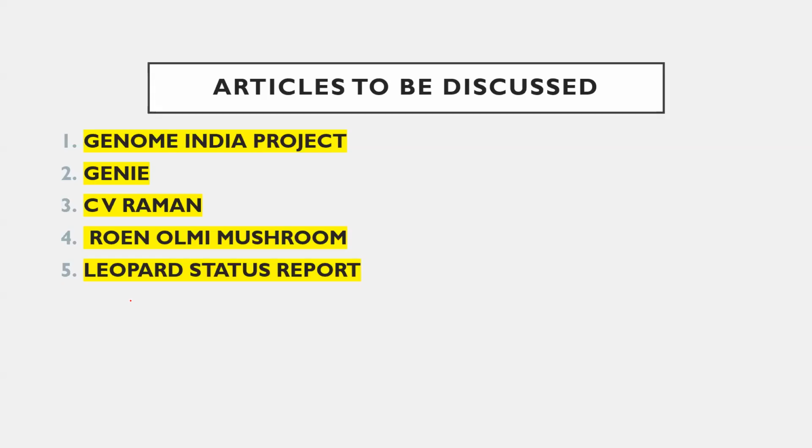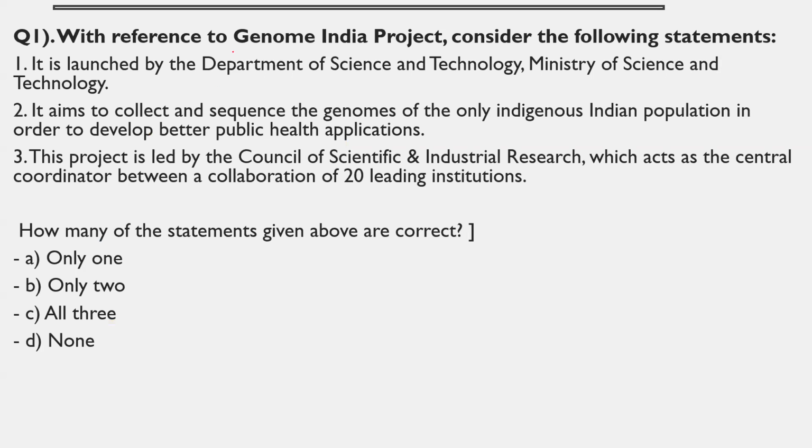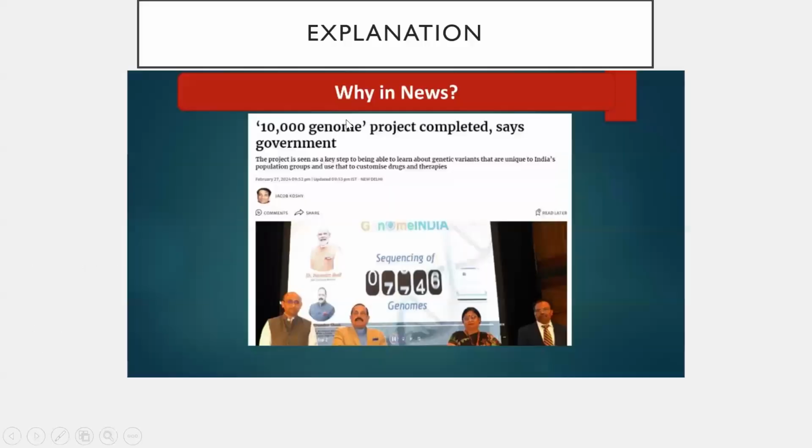Let's see what five articles we are going to cover. That is Genome India Project, Genie AI model, CV Raman, Roin Olmi mushroom, leopard status report. So first, let us see about the Genome India Project. What exactly is the Genome India Project, how is it going to work in India, and why was it in the news? Let us see that first.